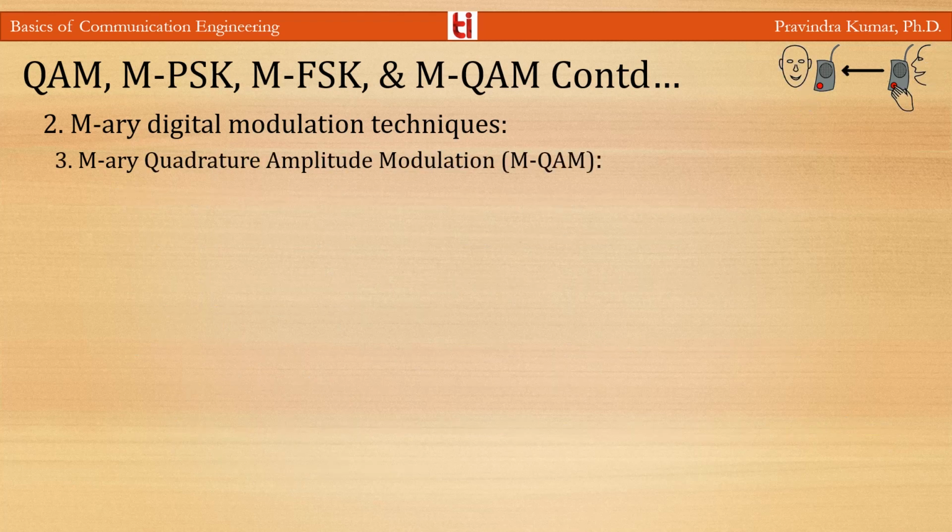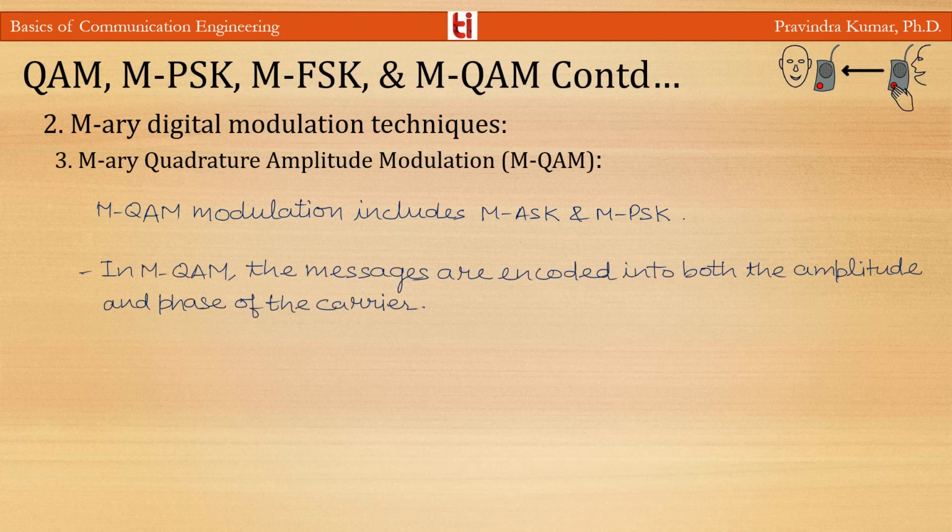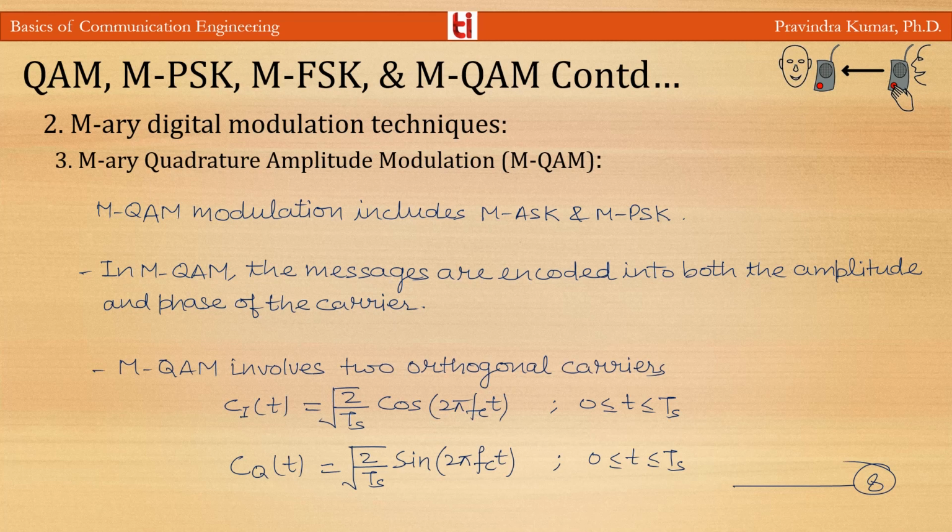Now M-array quadrature amplitude modulation. MQAM is a more general modulation that includes MASK and MPSK as special cases. In MQAM, the message is encoded into both amplitude and phase of the carrier, and MQAM involves two orthogonal carriers. The in-phase carrier is under root 2 by Ts cos 2 pi fc t, and the quadrature carrier is under root 2 by Ts sin 2 pi fc t.